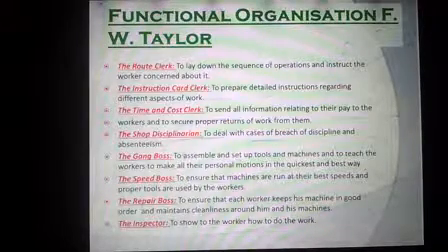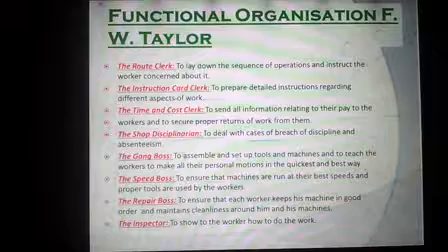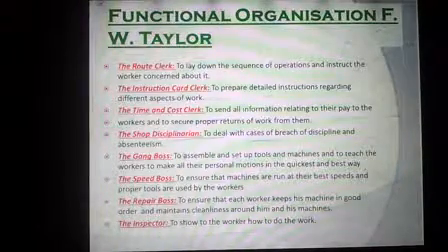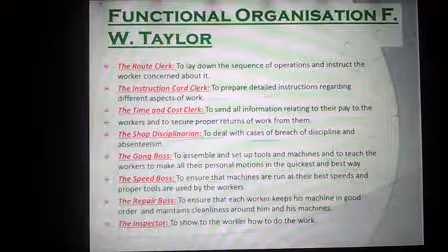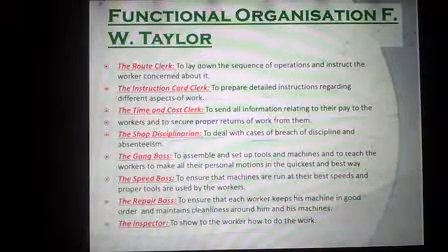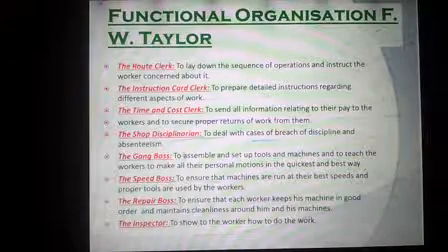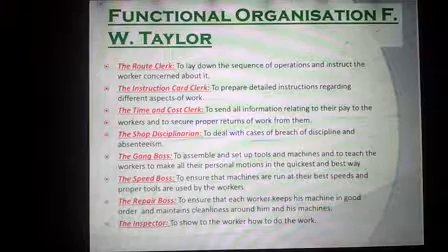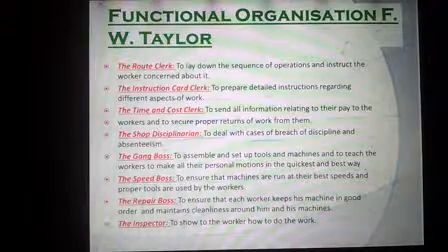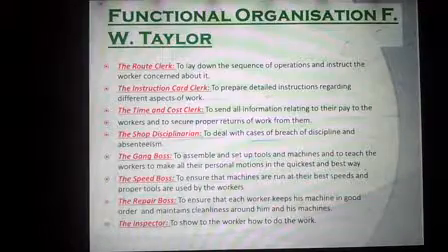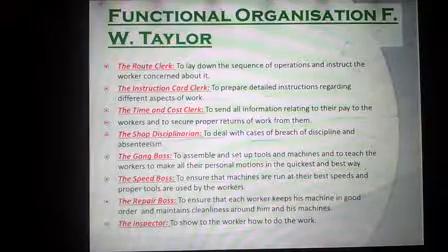Gang boss assembles and sets up tools and machines and teaches the worker to make all their personal motions in the quickest and the best way. Speed boss ensures that machines are run at their best speeds and proper tools are used by the workers. Repair boss ensures that each worker keeps his machine in good order and maintains cleanliness around him and his machines. Inspector shows the worker how to do the work. Very important one. Note it down. Take a screenshot if you are comfortable.